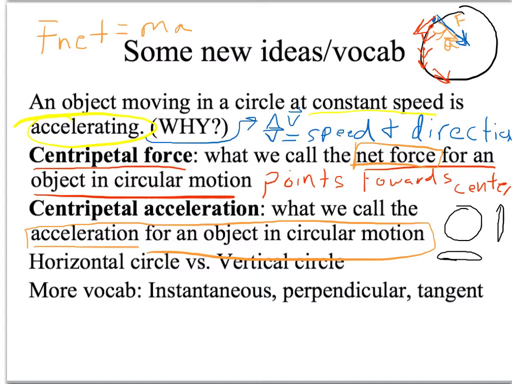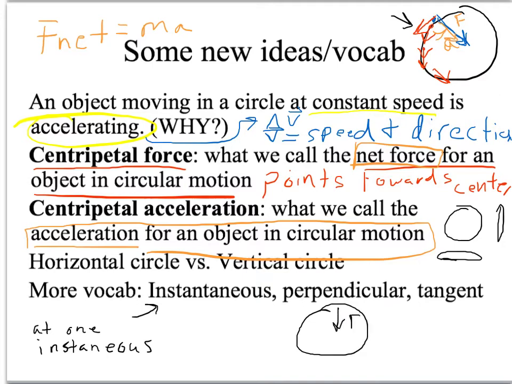Some other quick vocab words. Instantaneous means at one instant. So we're going to talk about the instantaneous velocity of things moving in a circle, and that means their velocity at one instant. Those would be like the red arrows I drew up here. At one instant, its velocity is one way, the next instant it's another way, and so forth. We need to know the word perpendicular because that net force will always be perpendicular to the object's motion. So right here in the circle, the object might have a velocity off to the left and a net force down toward the center of the circle, and those form a right angle. So the instantaneous velocity and the net force always make a right angle.